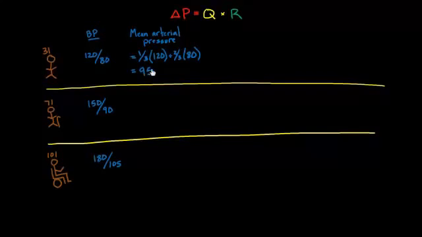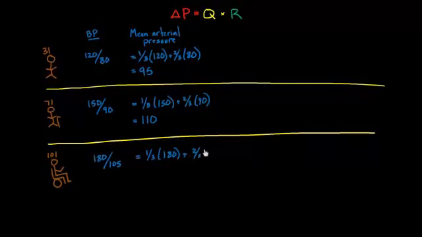And so that's how I came up with that 95 number, and that's also why it's not exactly 100, which is what you would think an average would be between two numbers. But it's because we don't spend the exact same amount of time in systole as diastole. So then here, it would be 1/3 times 150 plus 2/3 times 90, and that works out to 110. And then at the age of 101, my mean arterial pressure would be 1/3 times 180 plus 2/3 times 105. And that works out to 130.